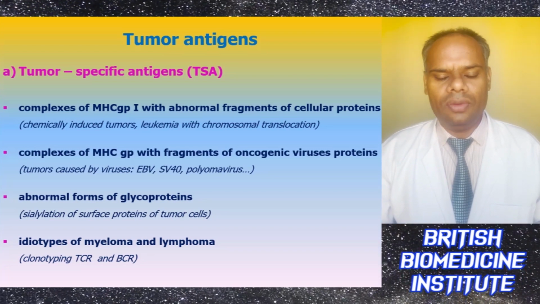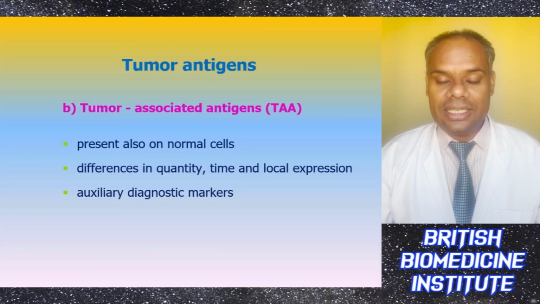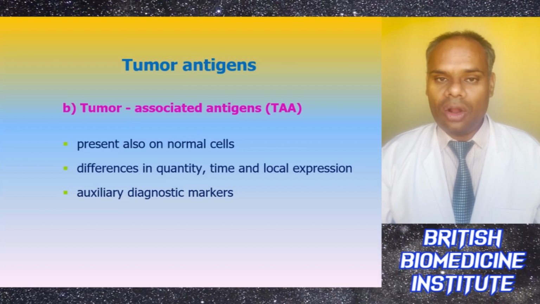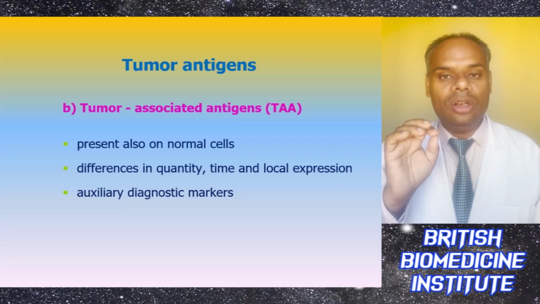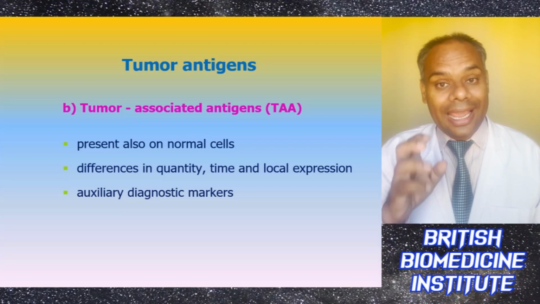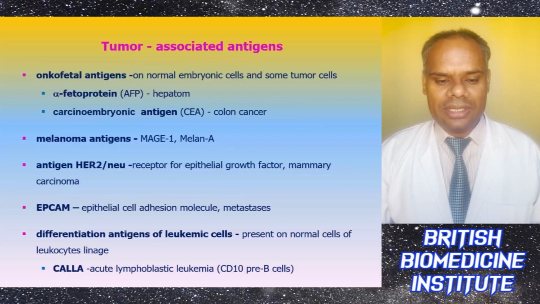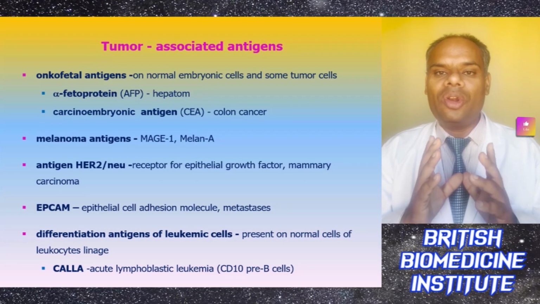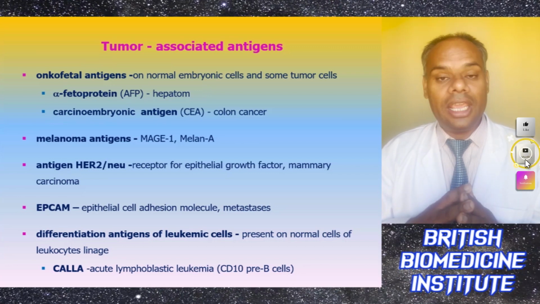So there are various tumor antigens, or we can say tumor-associated antigens, TAA, and they are present in normal cells. They also differ in their quantity, time and local expression, and they are also used as auxiliary diagnostic markers. Tumor-associated antigens are basically oncofetal antigens, which are present on normal embryonic cells and on some tumor cells, like alpha-fetoprotein, AFP.